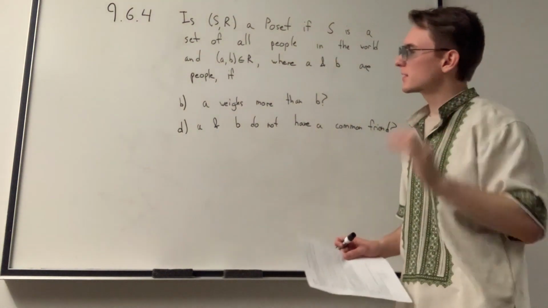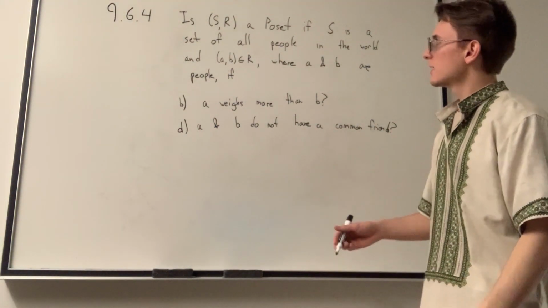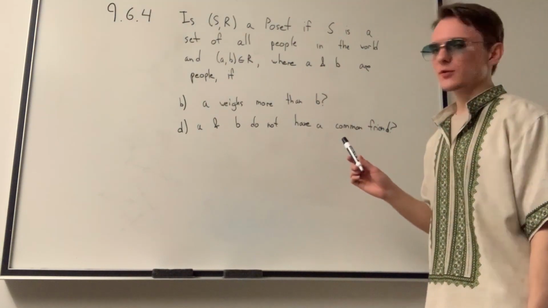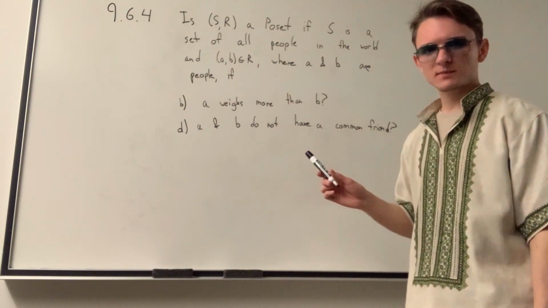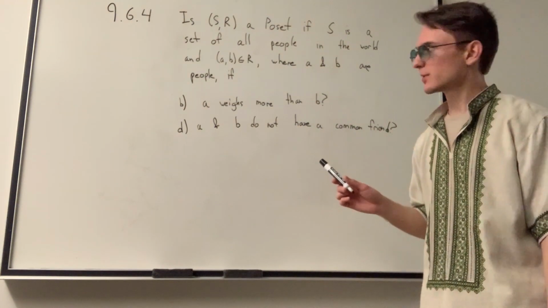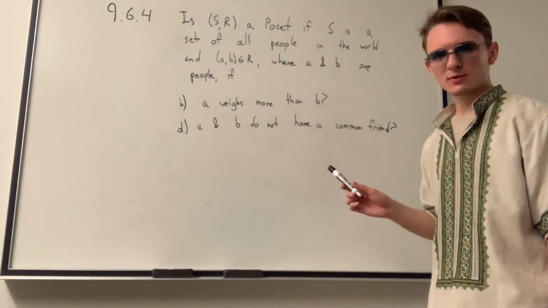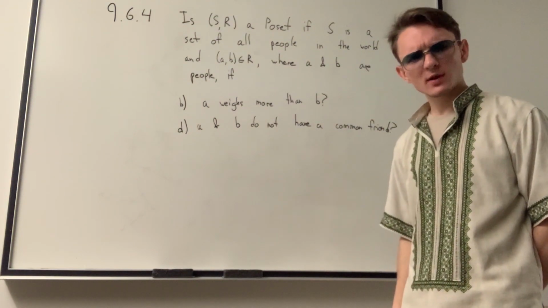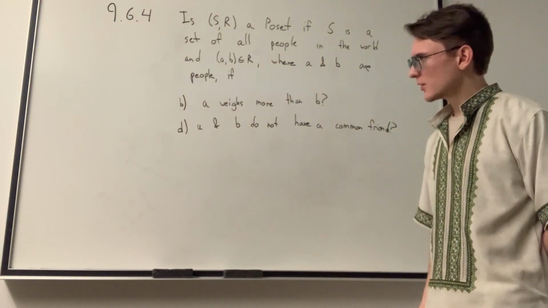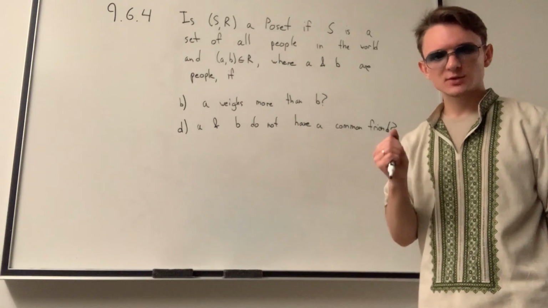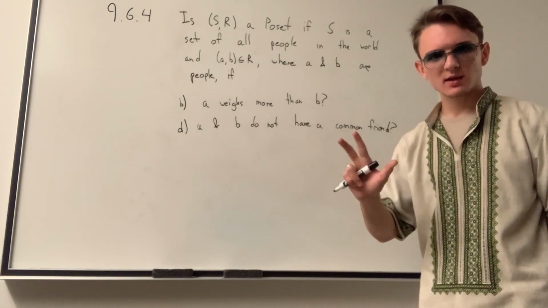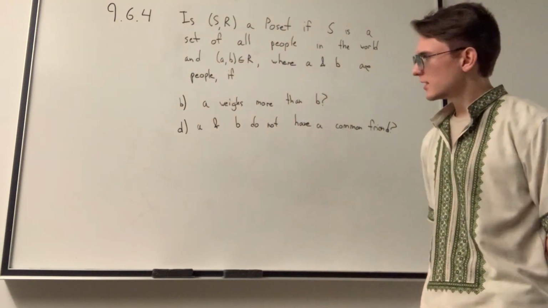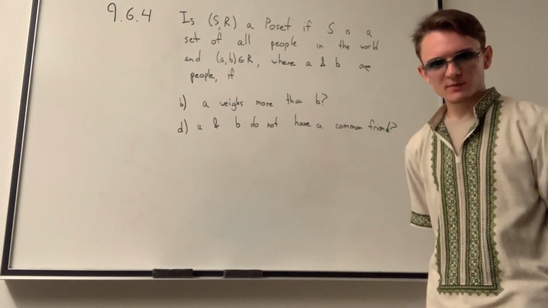9.6.4 reads, is (S, R) a poset if S is the set of all people in the world and (A, B) exists in the relation, where A and B are people, if, in the first problem, A weighs more than B. Well, we know it's a poset if it is reflexive, antisymmetric, and transitive. Is it all three of those? Well, the answer is no, right?